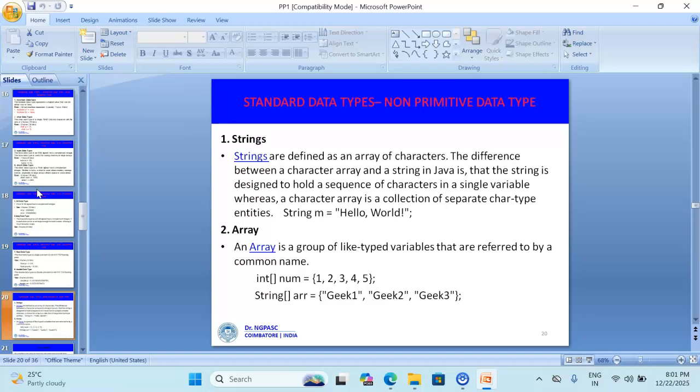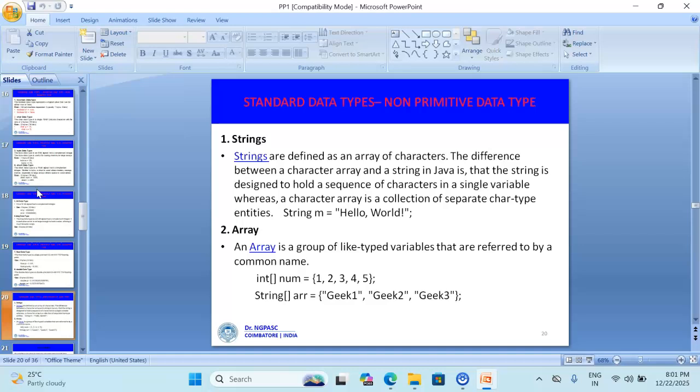Size of the byte is 1 byte. And next one, short, it occupies 2 bytes. Int, that occupies 4 bytes. Long, that occupies 8 bytes. And float, it occupies 4 bytes. And double, it occupies 8 bytes. And char, it occupies 2 bytes. And the boolean occupies only 1 bit.